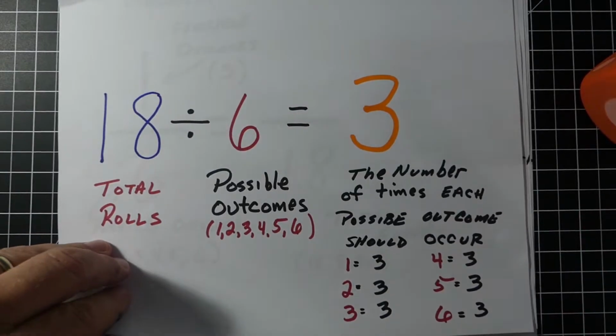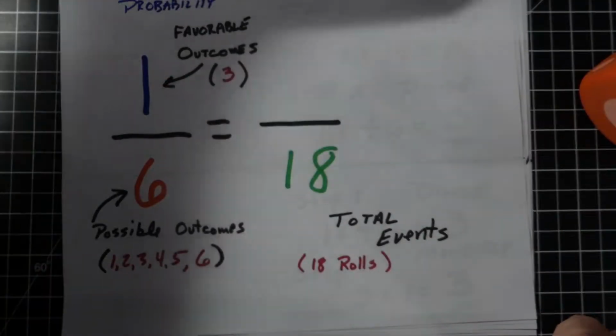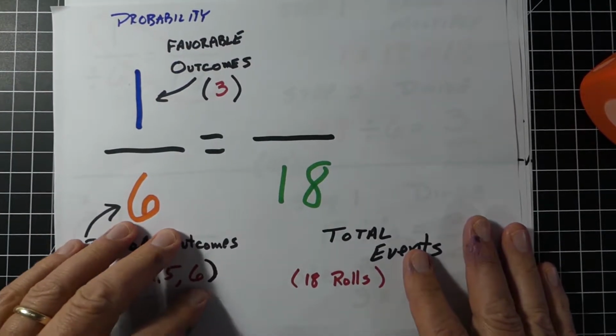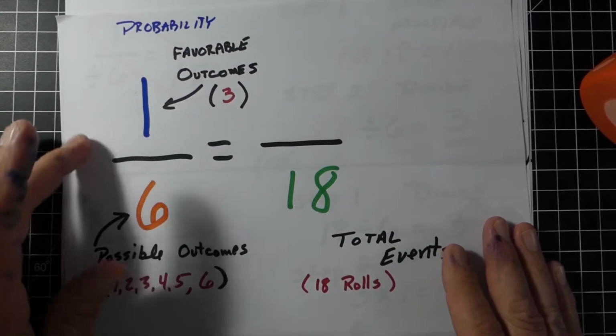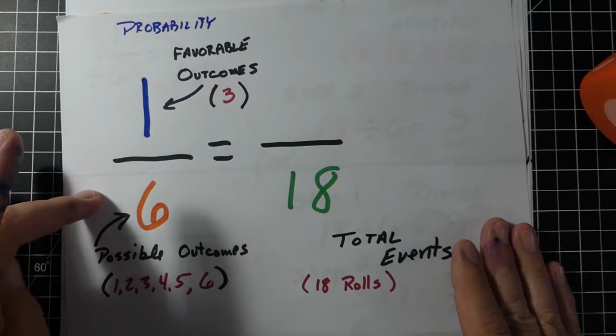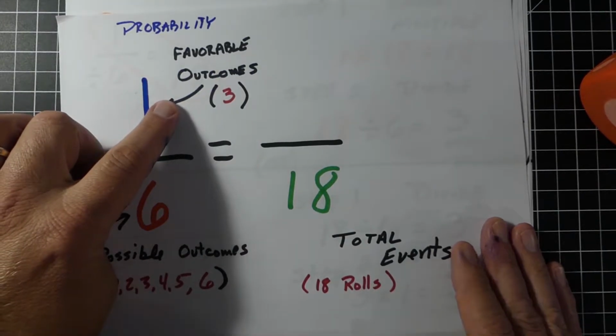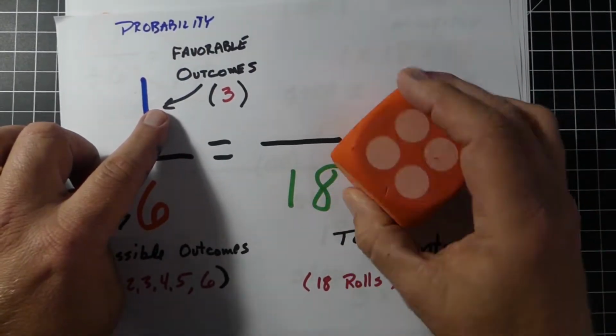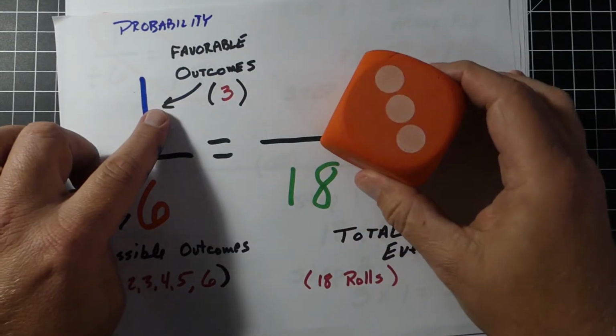Now, if we look at this one right here, we would set up the same way. On the left is our fraction, 1/6. 1 is our favorable outcome, in this case the 3. The 6 is all the different numbers that could happen, 1 through 6. And 18 is how many times we're going to roll this number cube.